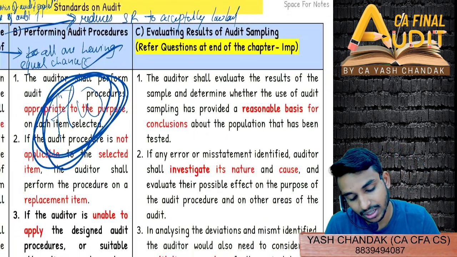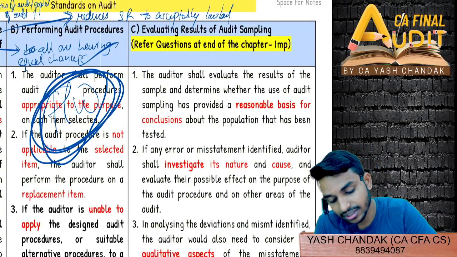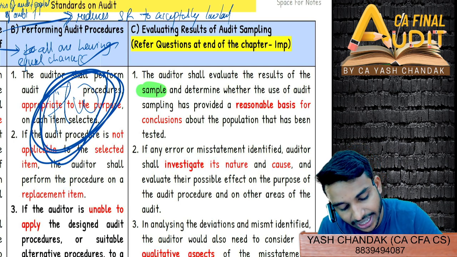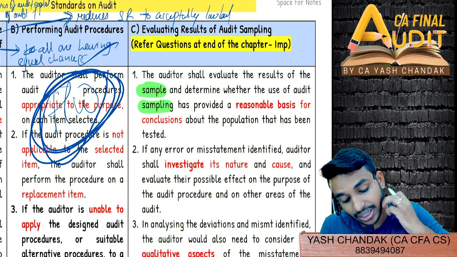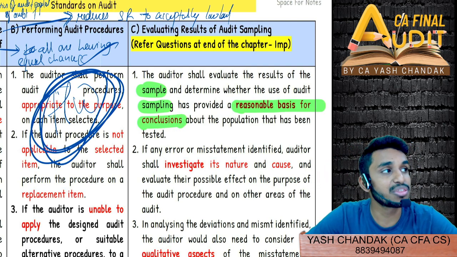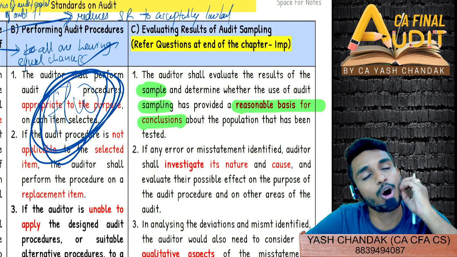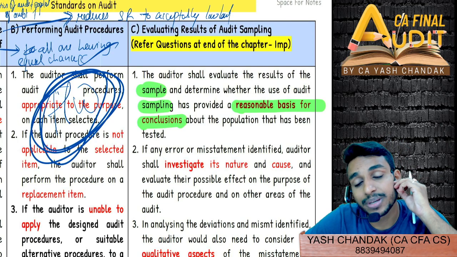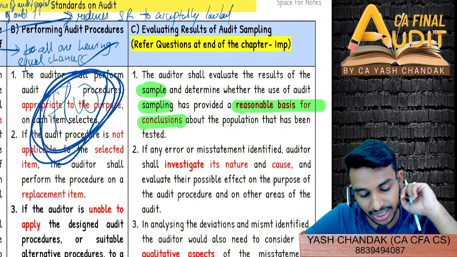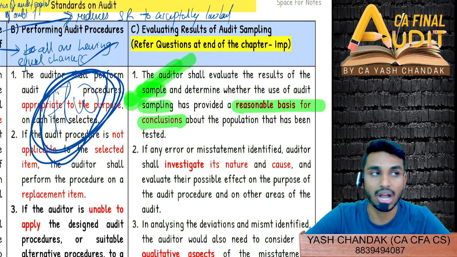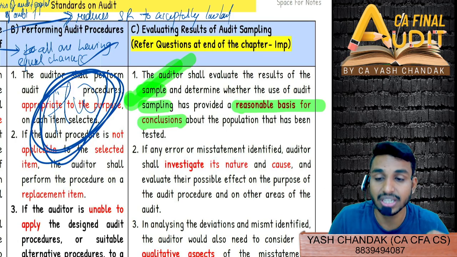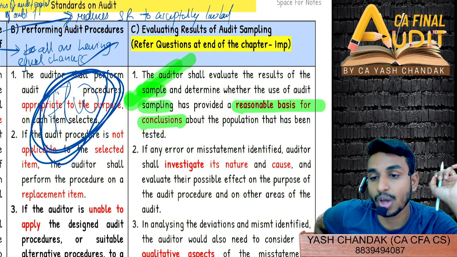Now once you have performed the sampling, the auditor will evaluate the results, right? What the sampling results have come. He will evaluate the result and accordingly determine whether the sampling that he has done has provided a reasonable basis for concluding his audit opinion. That means, can he rely on those sample procedures that he had performed, and can he form his opinion? Audit opinion can be formed or not based on the sampling procedure that he has carried out. So that is what you have to evaluate now, after performing the sampling.